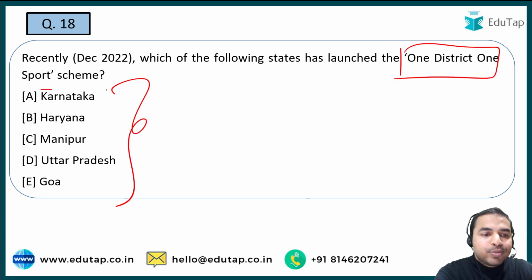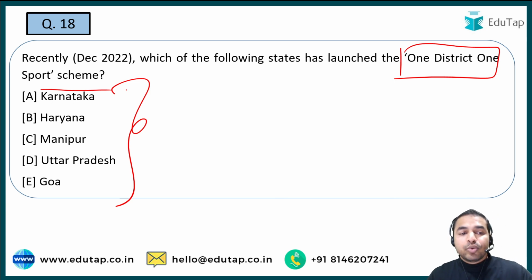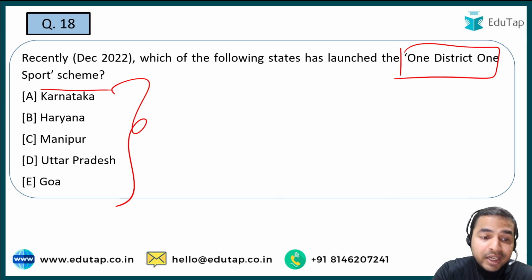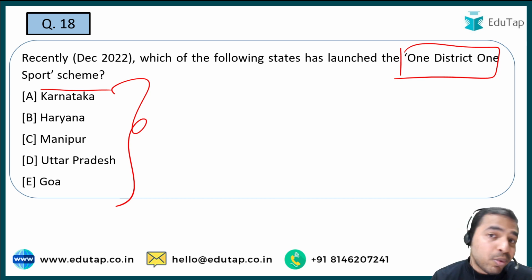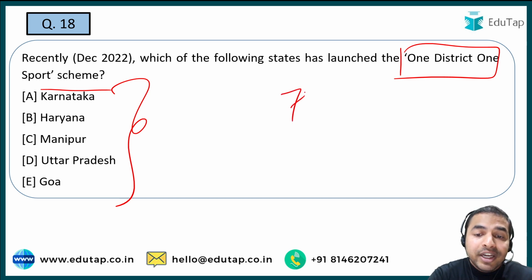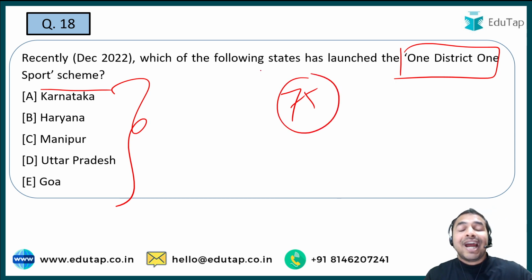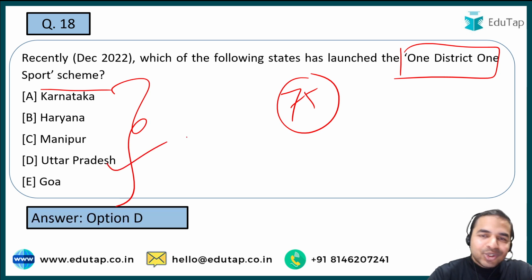Now the next question, you are required to tell me the name of the state which has launched the One District One Sports scheme. So here let me tell you that under this scheme, they are basically going to promote the sports culture in our country, and also the aim of it is to keep the younger generation healthy and to provide platforms to the sports persons. And guys, under this particular scheme, that particular state is going to identify one sport for each of the 75 districts which are present in that particular state. And now I think the things will become easier for all of you to answer this question. The right answer is option D, that is Uttar Pradesh.